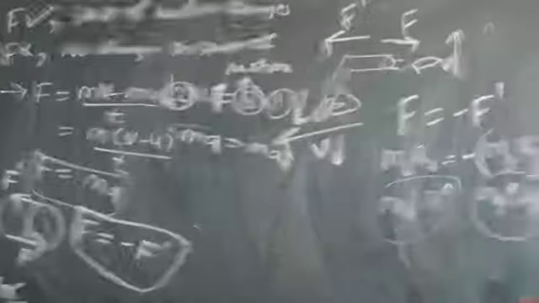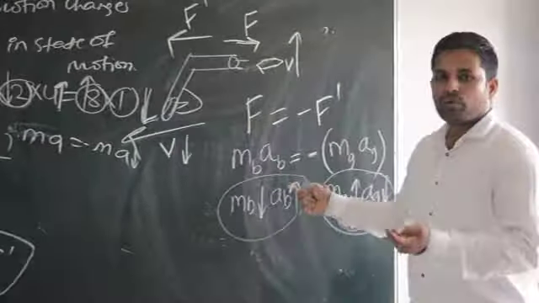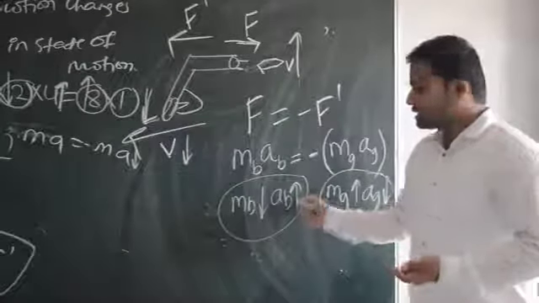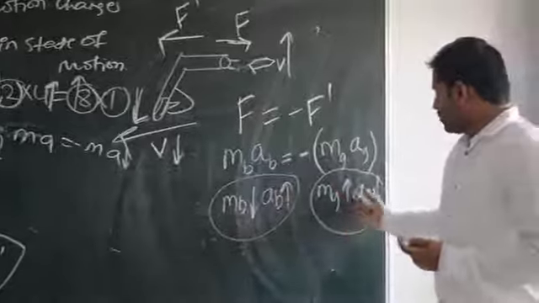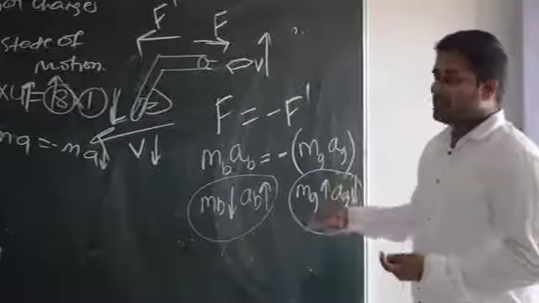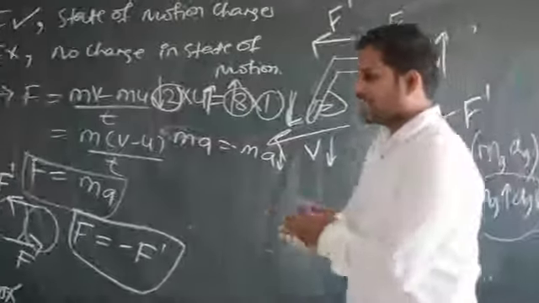Here also the same thing happens. Mass of the bullet is less. That's why acceleration is more. Acceleration is more means velocity is also more. And here the mass of the gun is more. That's why acceleration is less. That means the velocity of recoiling back, going back, is also less. I hope these things are very much clear to you.